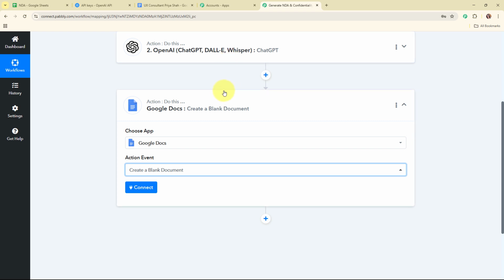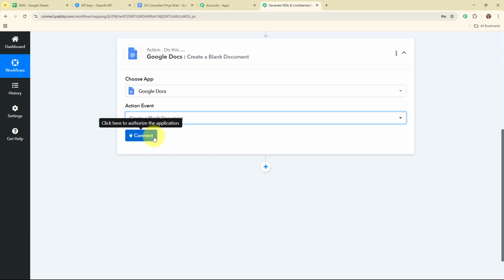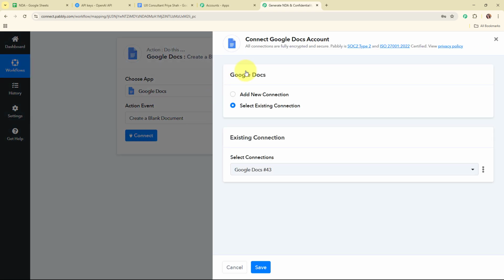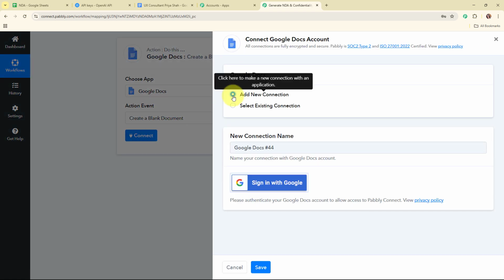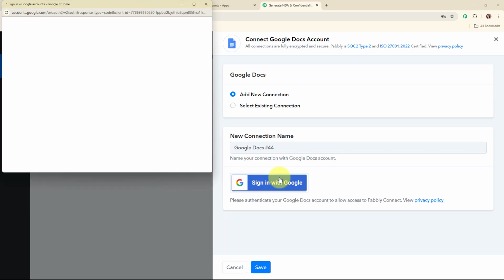And now here, to connect my Google Docs with Pabbly Connect, I'm going to click on this connect. Here, to build a new connection, I'm going to select add new connection. If your Google Docs account is already connected with Pabbly Connect, then you can click on select existing connection. And now here, to build a new connection, I'm going to click on sign in with Google.